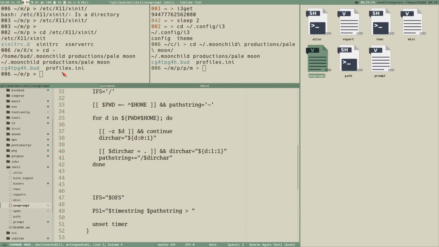Other than that error, the only difference now is that we got some nice colors. I don't know how visible they are, but there are colors in this prompt and not in this one. And I changed the color of the time depending on how long it takes. So I think we look into that in the next video.